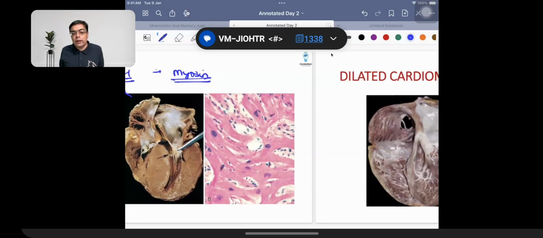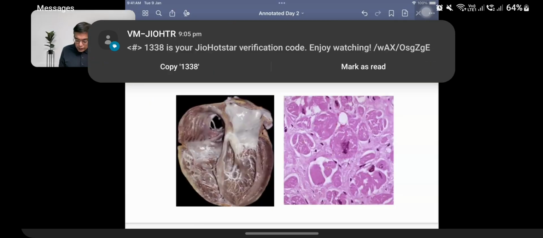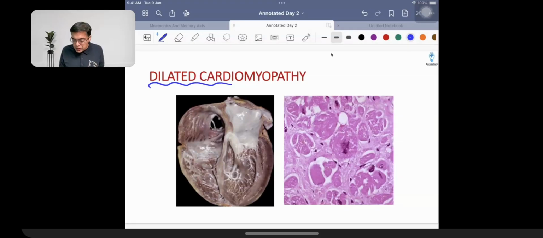Then what we are going to be talking about over here is going to be dilated cardiomyopathy. Dilated cardiomyopathy is going to be an example of a condition in which you are going to be having the dilatation of all the 4 chambers of the heart. So there is going to be dilatation of both the atria, as well as the dilatation of all the ventricles, right? That is what you need to remember. Whatever we are going to be having in these patients, what we can observe is that this can be having a genetic cause as well as a non-genetic cause, right?